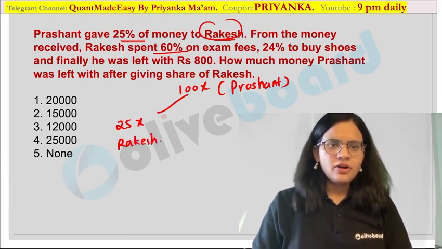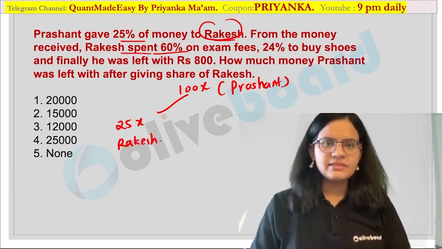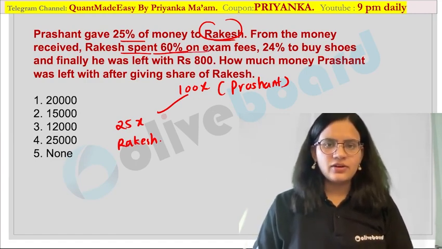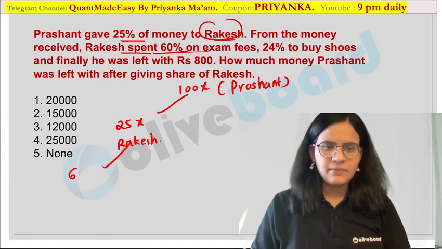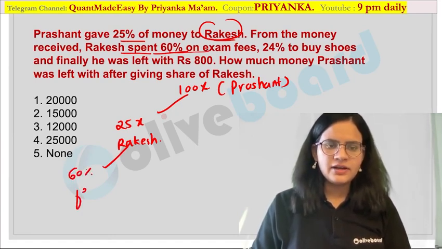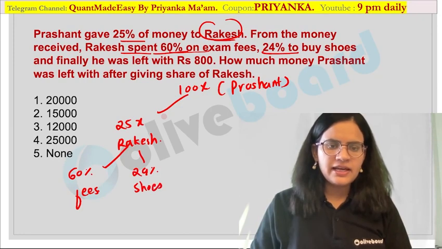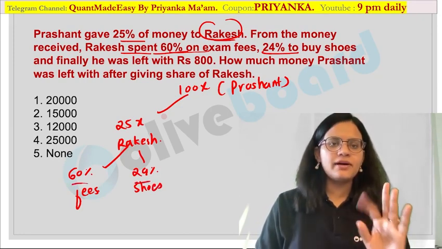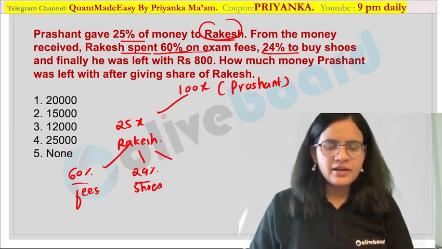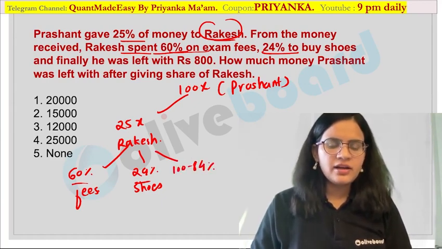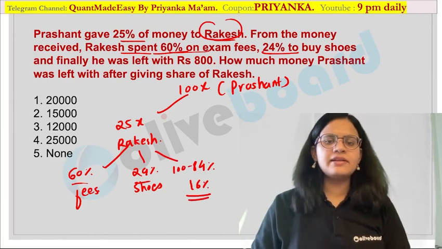Are you getting it? Now from the money received, Rakesh has spent, so they are talking about Rakesh now, 60% on the exam fees over here. So 60% he has spent on the fees. Next one, they have given 24% to buy shoes over here. So 24% on shoes. Now how much money he has spent? He has spent 84% over here. Are you getting it? Now if 84% is spent, how much would be remaining over here? He must be left with 16% of the amount.